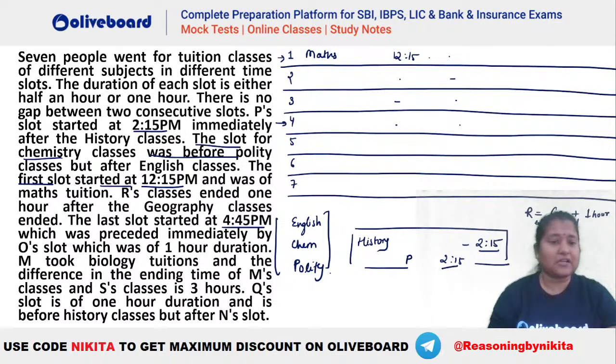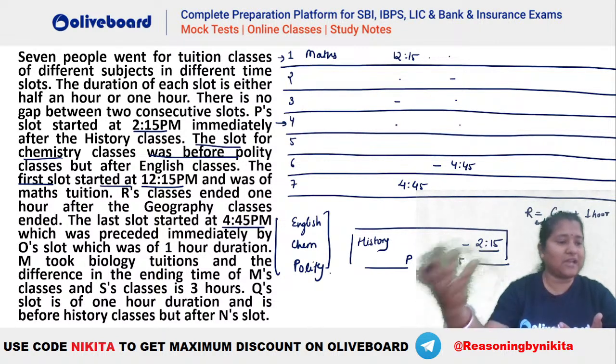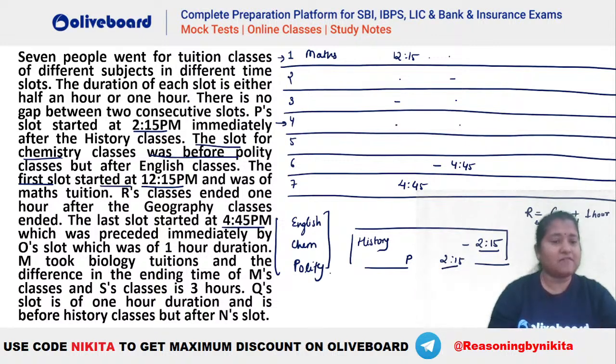Okay. Now the last slot started at 4:45. So we know that this has to be your 4:45 here, right? It is starting at 4:45. That means the one before must be ending at 4:45, because the starting time of this one should be the ending time of the last one. Which was preceded immediately by O slot, which was of 1 hour duration. So this has to be O slot here, and this is a 1 hour slot.